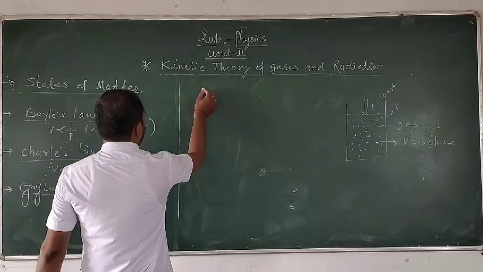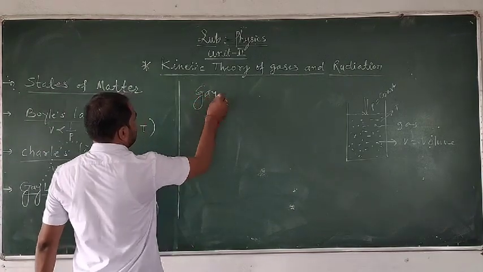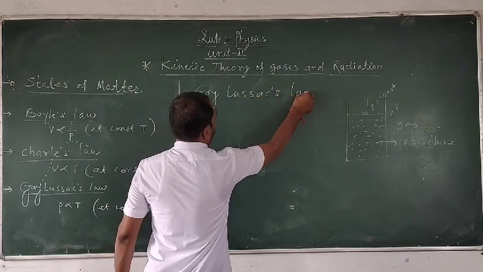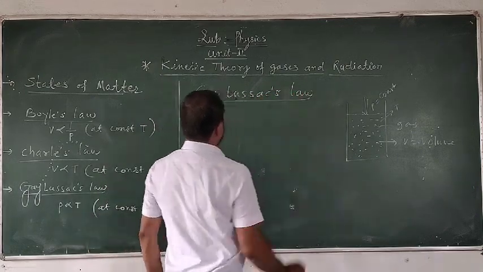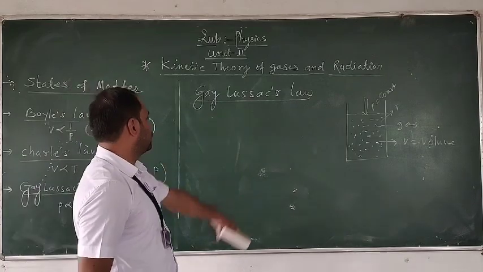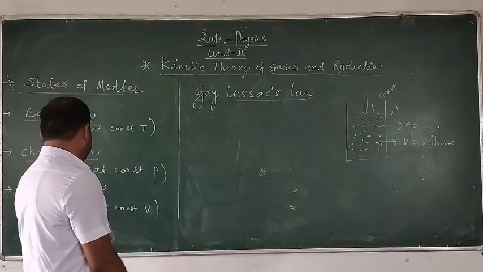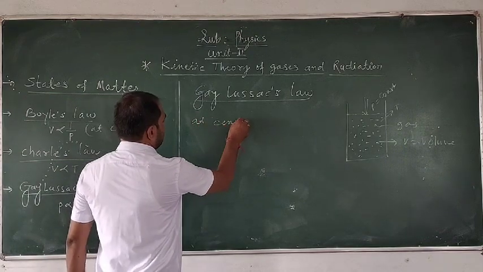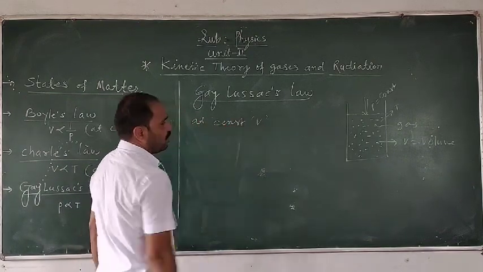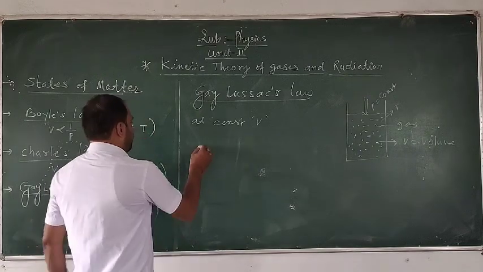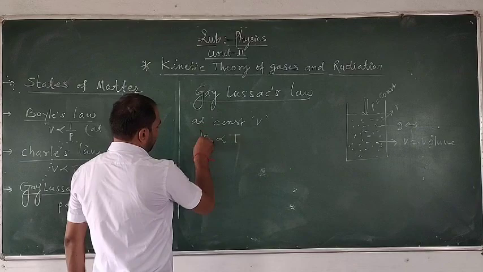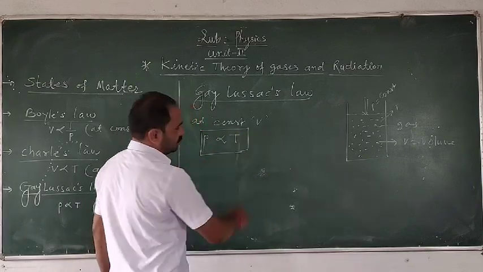Therefore the Gay-Lussac law states that at a constant volume, the pressure of a gas is directly proportional to the temperature of the gas.